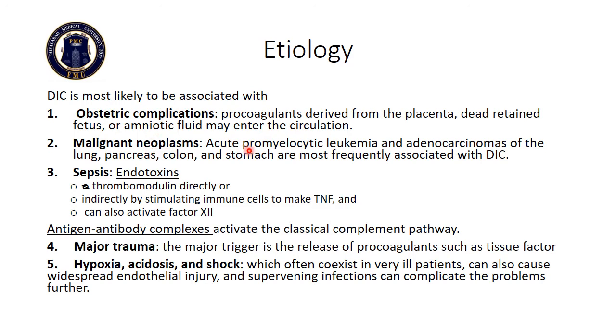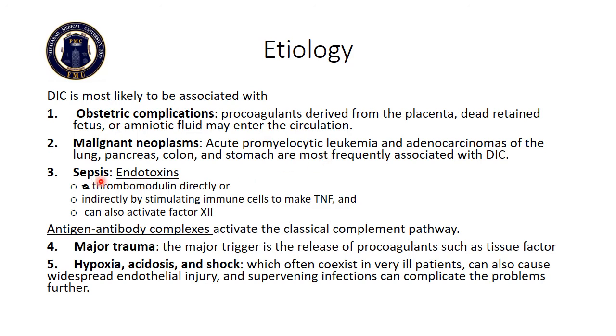Malignant neoplasms such as acute promyelocytic leukemia and adenocarcinoma of the lung, pancreas, colon and stomach are most frequently associated with DIC. In these leukemias or other cancers, mucus is released from such masses, which will act as a procoagulant.